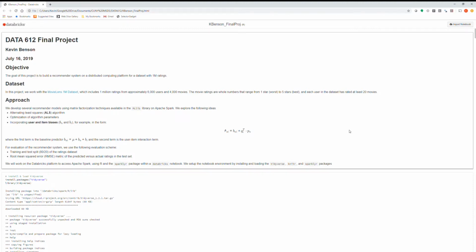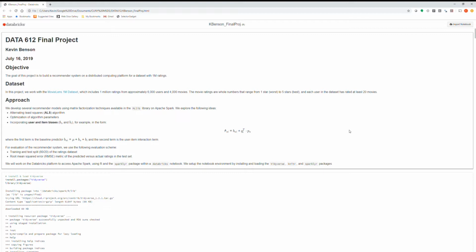Hi, in this presentation I'm going to give a brief summary of my final project. For my final project, I built a recommender system on Apache Spark for a data set with over 1 million ratings. The data set that I worked with was the MovieLens 1 million data set, which includes 1 million ratings from approximately 6,000 users and 4,000 movies.